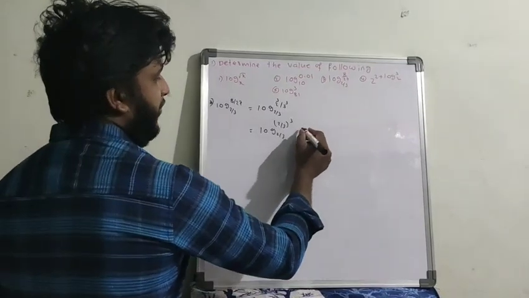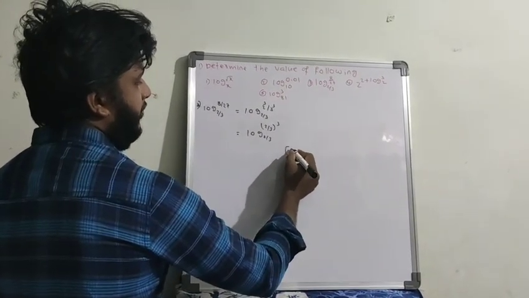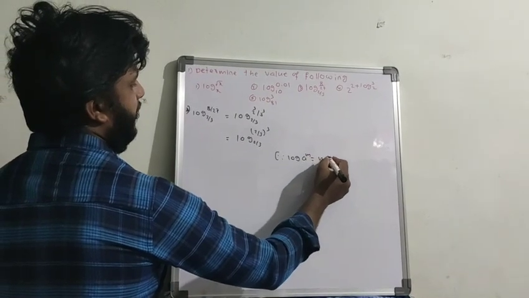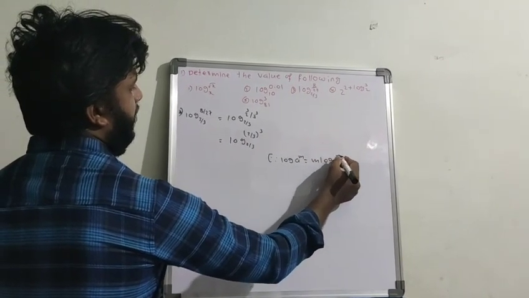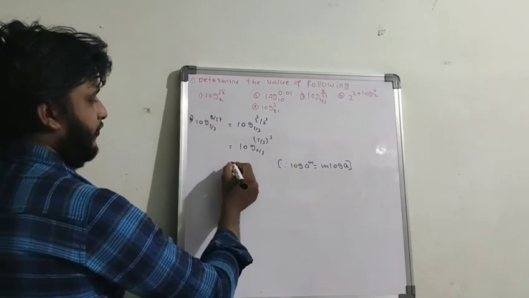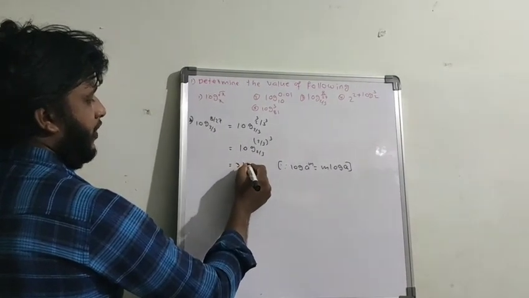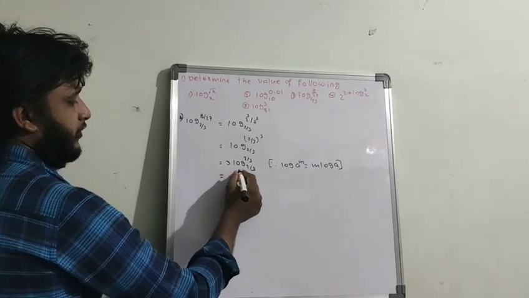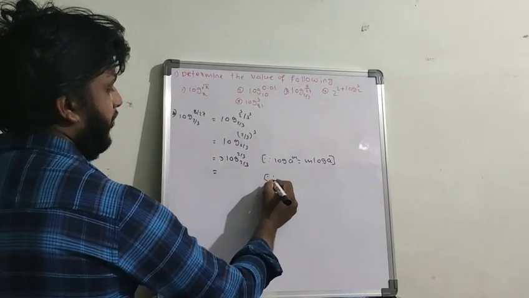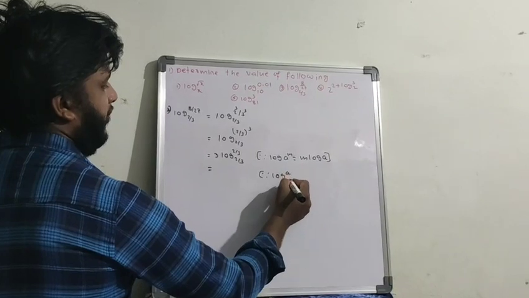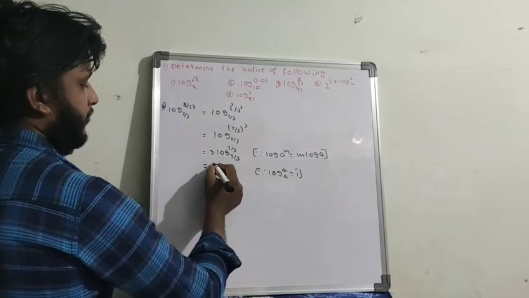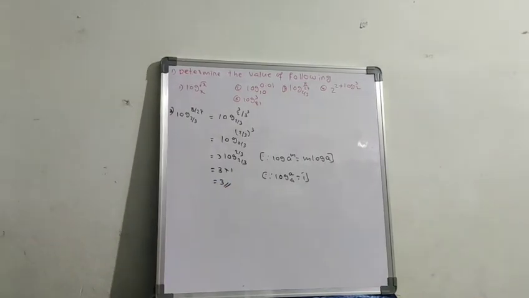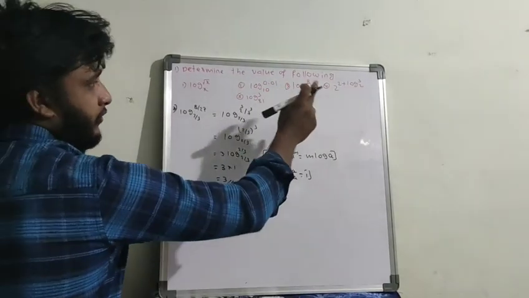Now you can apply the formula. What is the formula? Only these two formulas are very important here. Log a power m equals m into log a. So 3 into log 2 by 3 base 2 by 3. So again this is the formula log a to the base a equals 1. So 3 into this value becomes 3 into 1, 3 is the answer. So coming to the fourth question.